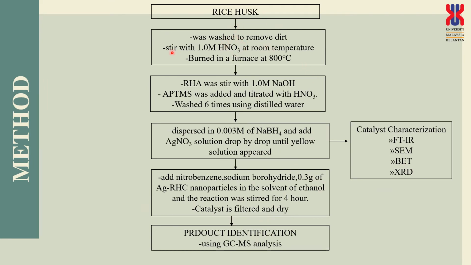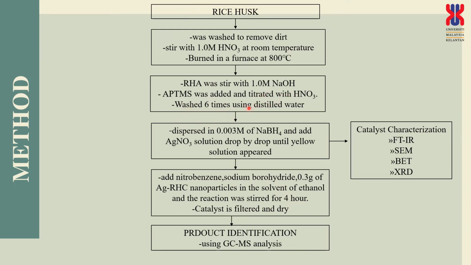Rice husk was washed to remove the dirt, stirred with 1 molar nitric acid, and burned at 800 degrees Celsius for several hours. And then the rice husk ash was stirred in sodium hydroxide at 1 molar.